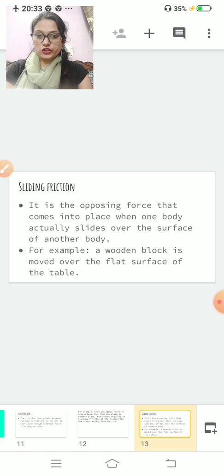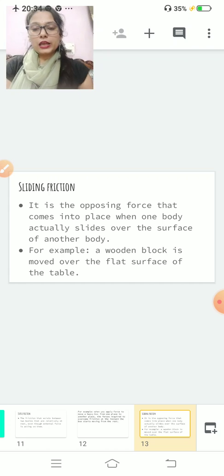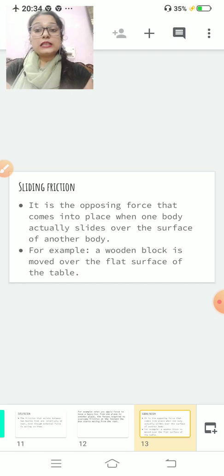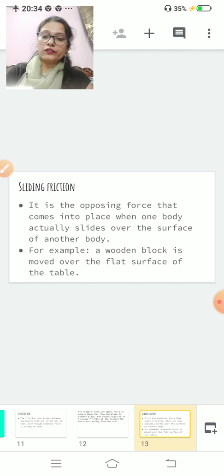Now, sliding friction. What do you mean by sliding friction? It is the opposing force that comes into place when one body actually slides over another body. Clear? For example, a wooden block is moved over the flat surface of the table. If you want to shift a wooden block on the flat surface of a table, it is easily moved. So it is known as sliding friction. For example, if you keep a book on a table and apply a little force, the book will move ahead. What type of friction is this?